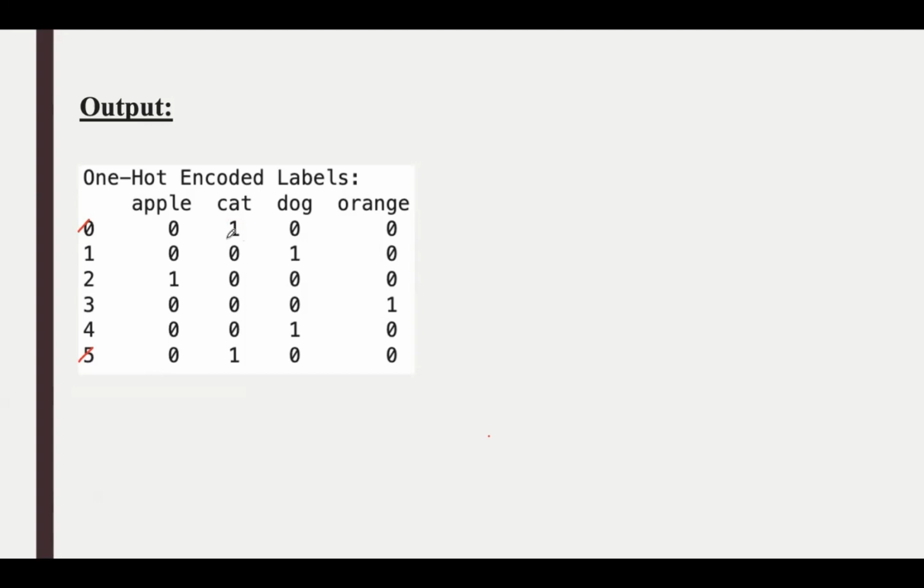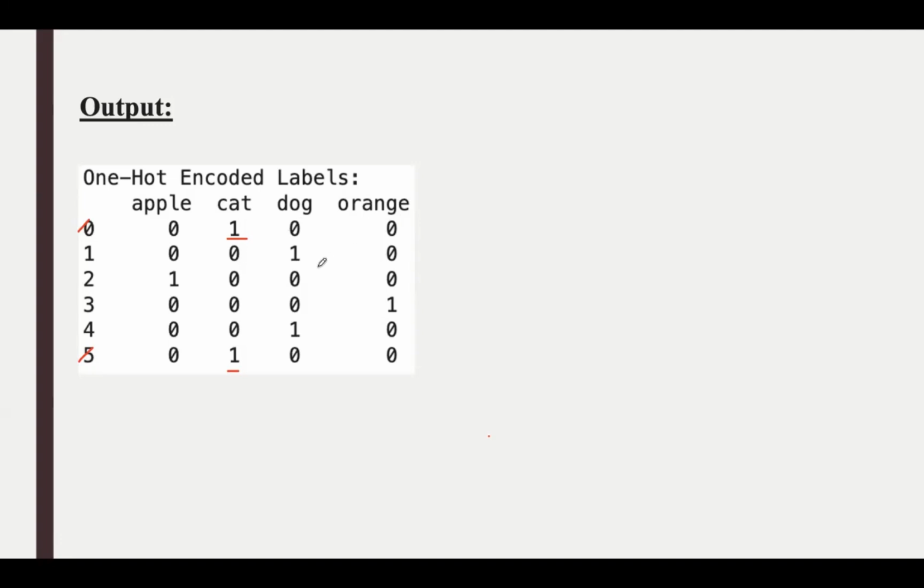So in the cat column, the vector has 1 at both the indexes and all the remaining values are zeros, right? So what does 1 in the column represent? It represents presence of the label at that index. So this cat label is present at index 0 as well as index 5. So that one indicates that. And 0 in all the other places represents absence of other labels at that index. So as these labels are not present at index 0 or at index 5, we are representing that with zeros.